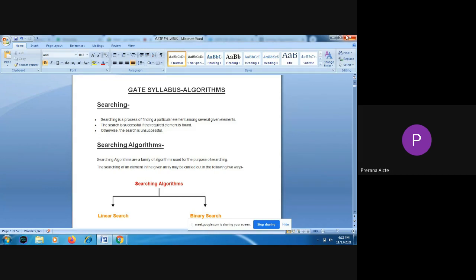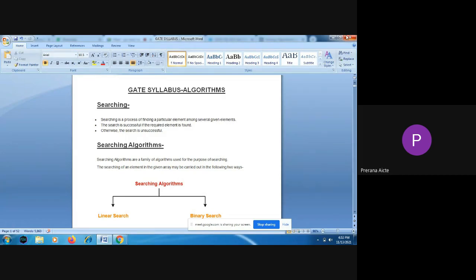So here we are going through the priori analysis. Without executing, we are going to estimate how much space or how much time it is going to take. In order to analyze this algorithm, we are going to use some asymptotic notations like big O notation, theta notation, omega notation, little o, like that.